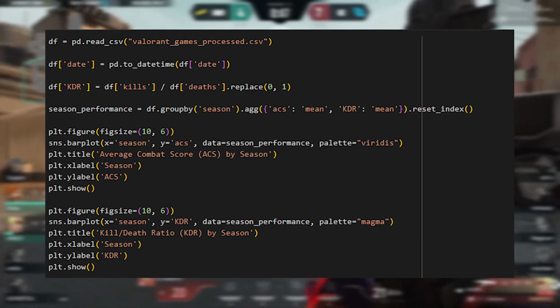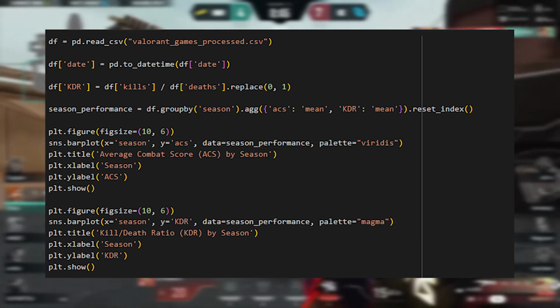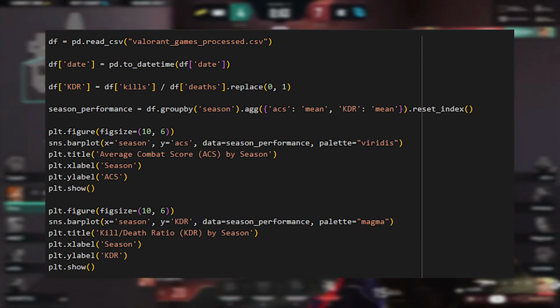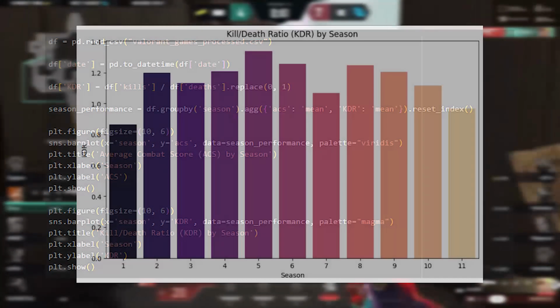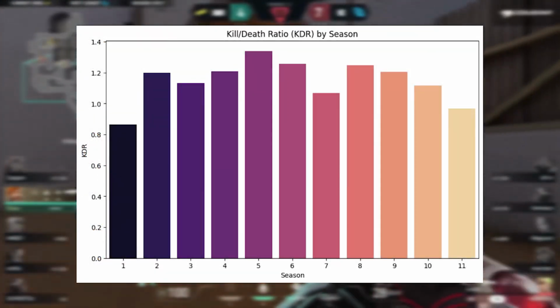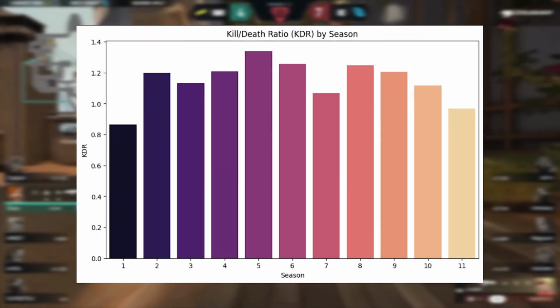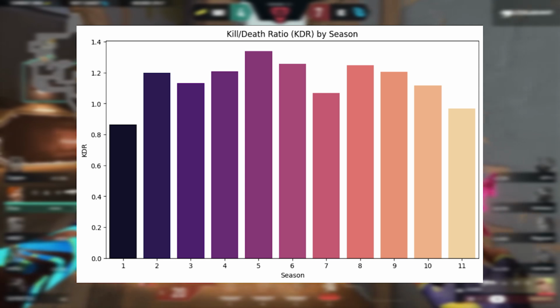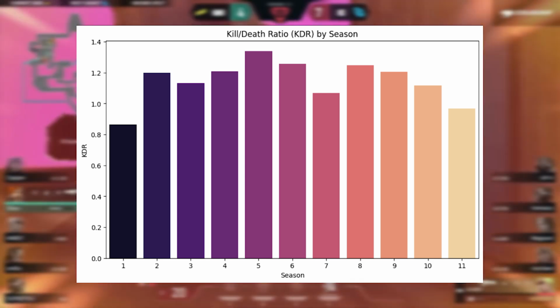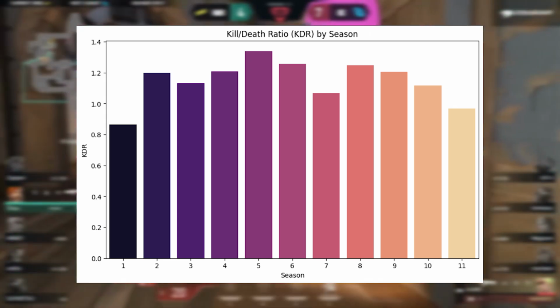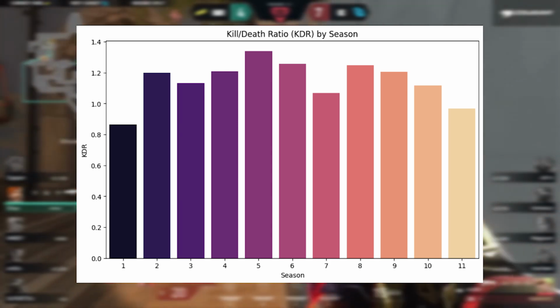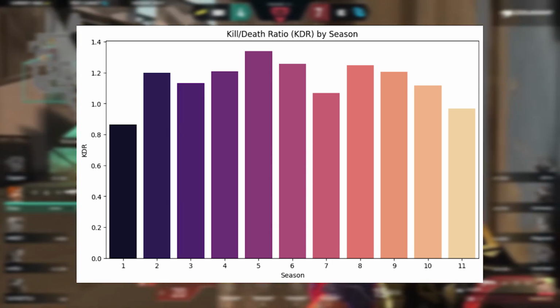We analyzed the seasonal performance of the player to see if certain seasons result in better performance. This shows the kill death ratio by each season, season 1 having the lowest KDR and season 5 having the highest KDR. From this graph, we can see that the player was dying the most due to bad plays or downright outplays by the enemy.